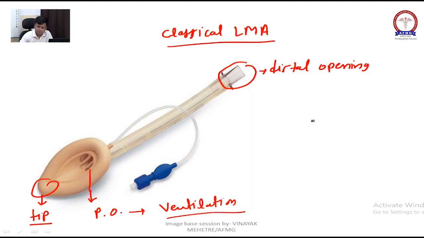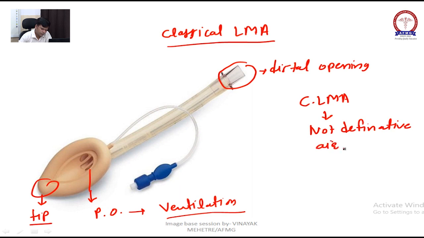And remember the MCQ which will come: classical LMA is not a definitive airway, because it does not prevent aspiration.